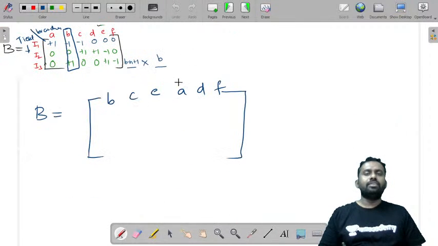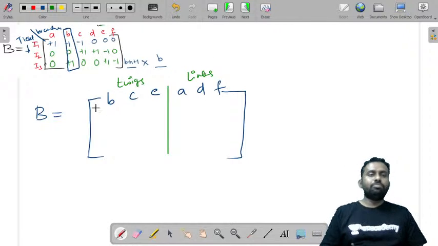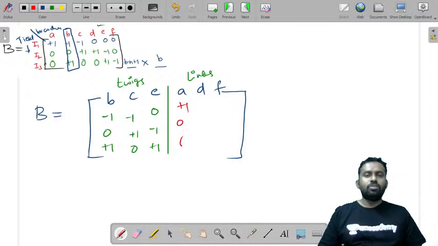B, C, E are twigs. I'm writing twigs columns first. Then I'm writing links columns. So what is B? Minus 1, 0, plus 1. And C? Minus 1, plus 1, 0. E? 0, minus 1, plus 1. If you can observe this column. Now write A. What is A? Plus 1, 0, 0. D? 0, plus 1, 0. F? 0.